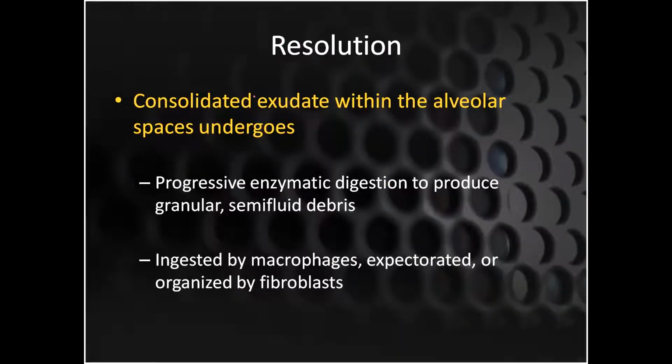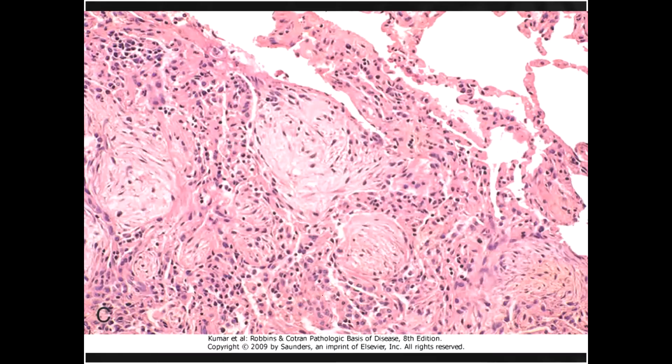Then comes your phase of resolution. Consolidated exudate within the alveolar spaces undergoes progressive enzymatic digestion. As you know, all the inflammatory cells are there, so they are going to cause enzymatic digestion, and this is going to produce granular or semi-fluid debris. Ingestion of this exudate is by the macrophages, and then there will be fibroblasts, which are going to cause fibrosis in the lung.